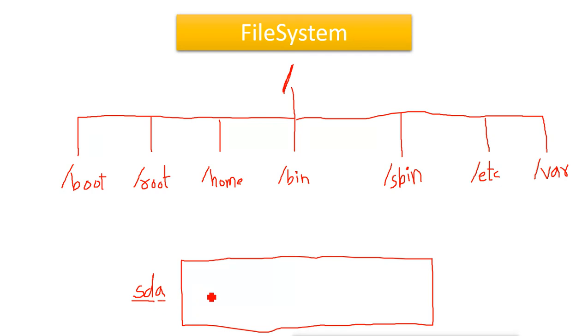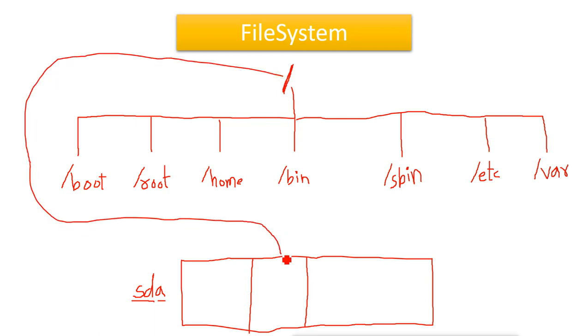Now when we have our data stored on this, we create the partition. When we create the partition, the first partition is for slash, because everything is going under the slash. So for slash we need a separate partition, and we create a separate partition for it. For example, this partition is mounted on slash. Now what does mounting the partition mean? In simple words, it is like linking the partition to the directory, or the directory to the partition.